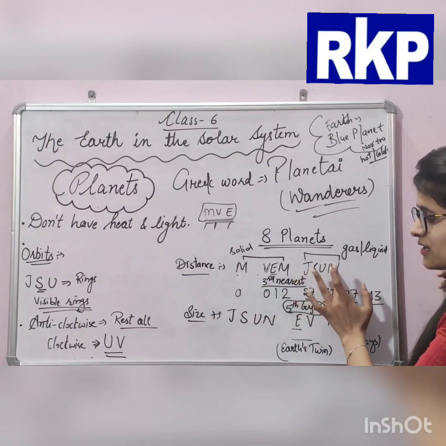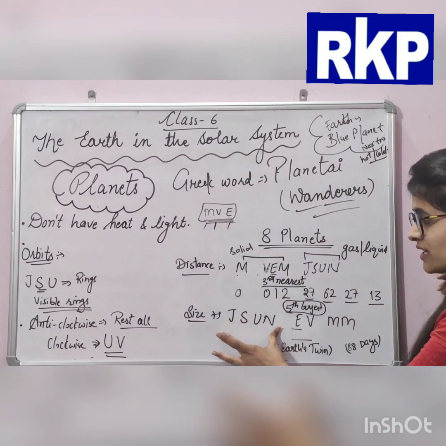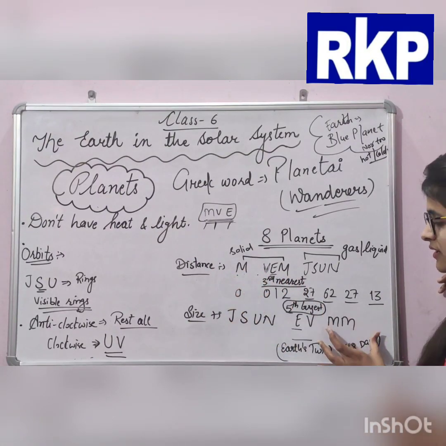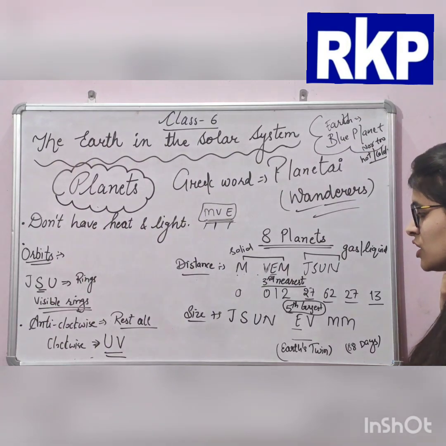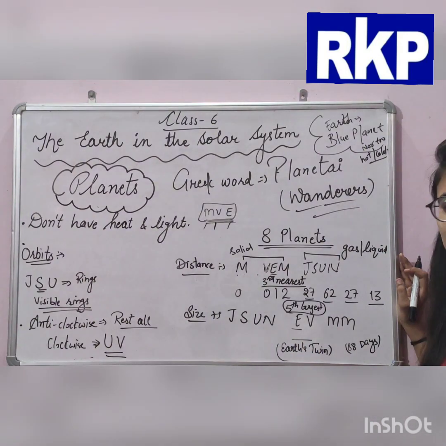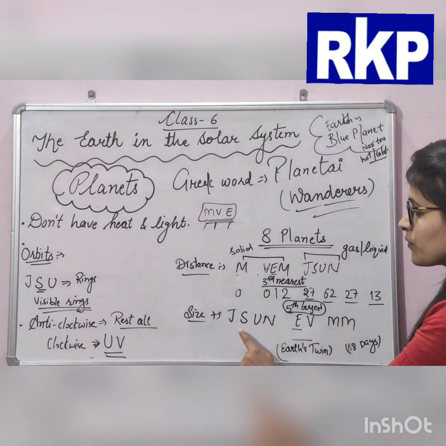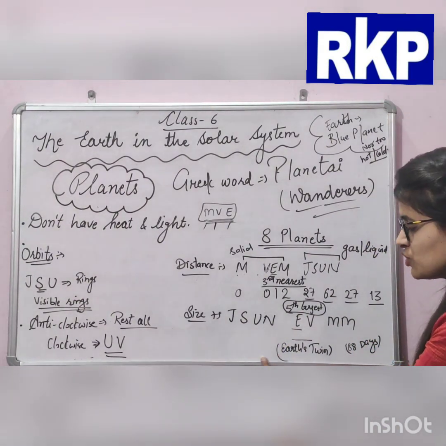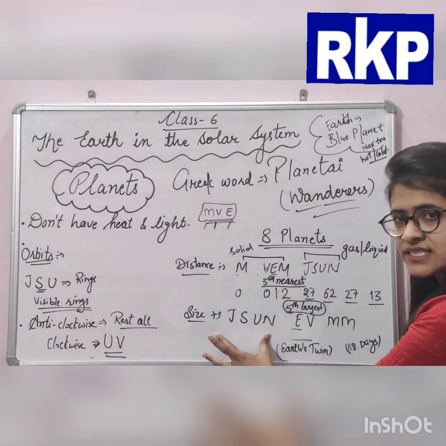Okay, यानी कि जैक्सन. जैक्सन उठा लिया. Then VE, EV, and then MM. Okay, so Jason, EV, MM. Jason, MM. So Jupiter, Saturn, Uranus, Neptune, ये आगे सीधे के सीधे as it is.